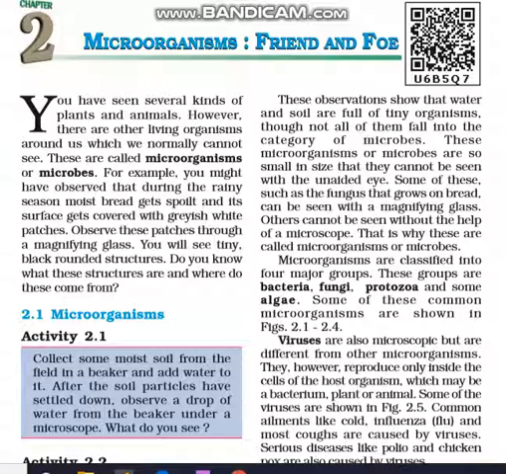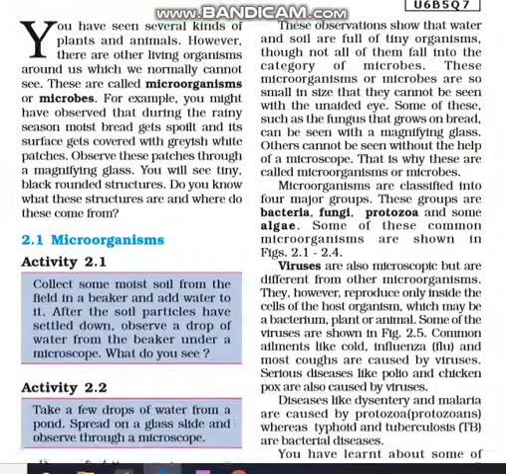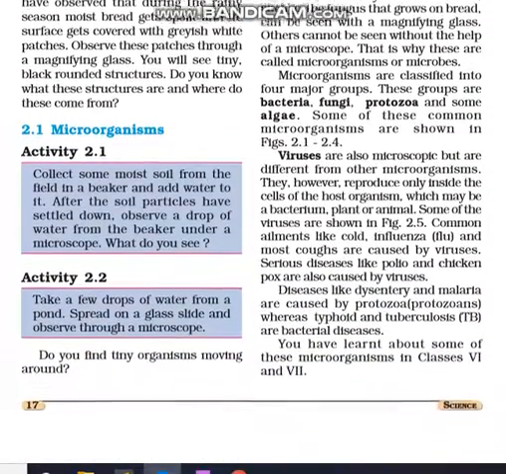You will see tiny black rounded structures, small point-like structures. Do you know what those structures are and where they come from? Those structures are actually microorganisms.